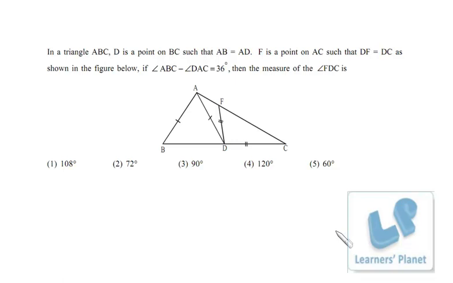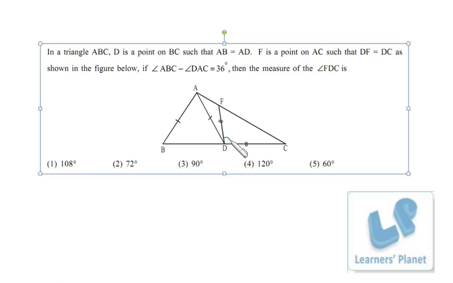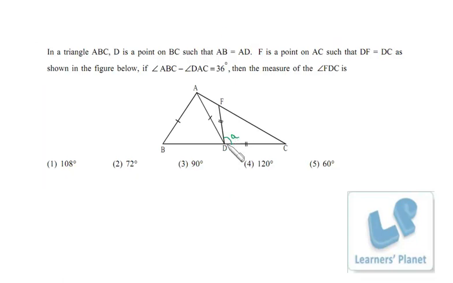Now see this problem based on geometry. In a triangle ABC, D is a point on BC such that AB is equal to AD. F is a point on AC such that DF is equal to DC. As shown in the figure, angle ABC minus angle DAC is 36 degrees, then find the measure of angle FDC. That's what we have to find out. I suppose this is A, right?